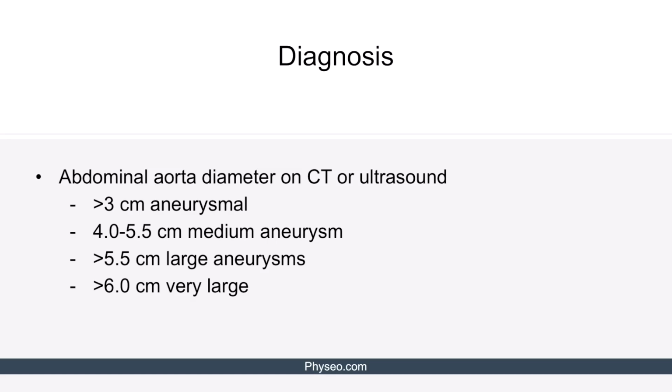The diagnosis of asymptomatic aneurysms is based on the maximal diameter of the abdominal aorta. The diagnosis is achieved by a CT scan or ultrasound. A diameter greater than 3 centimeters is considered aneurysmal, between 4 and 5.5 being medium, greater than 5.5 being large, and greater than 6 being very large.